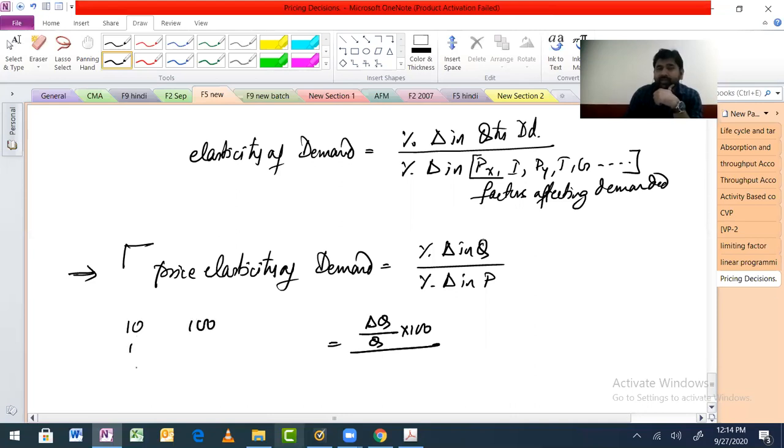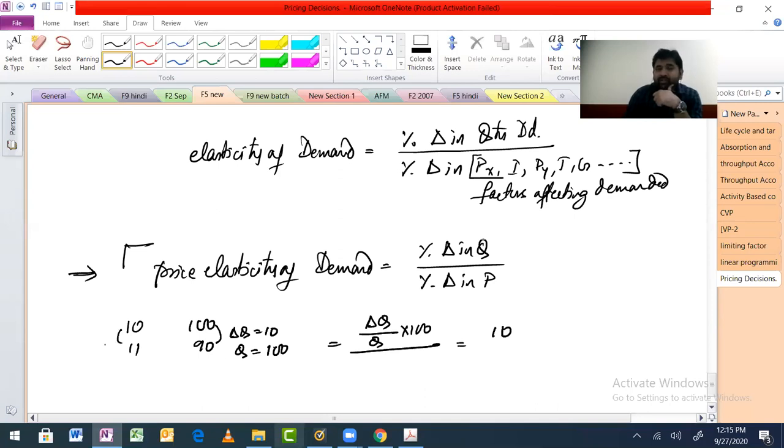The price became 11 and now you are selling 90 units. So change in quantity is what? 10. Okay, original quantity is 100, right? So when you do the maths, you will get what? 10. Here you will get 10%, correct?